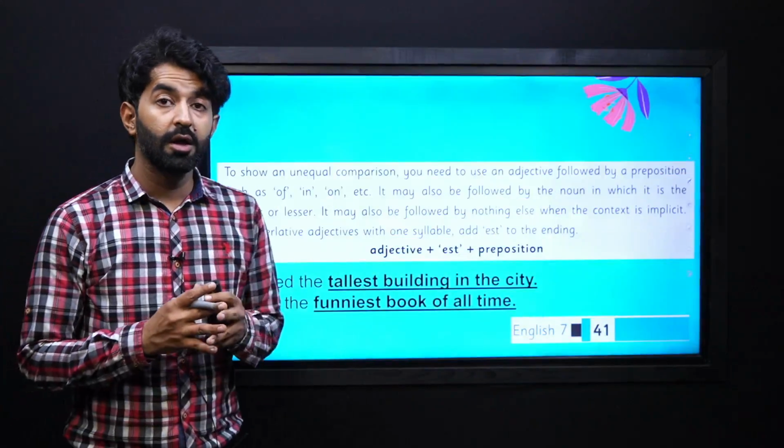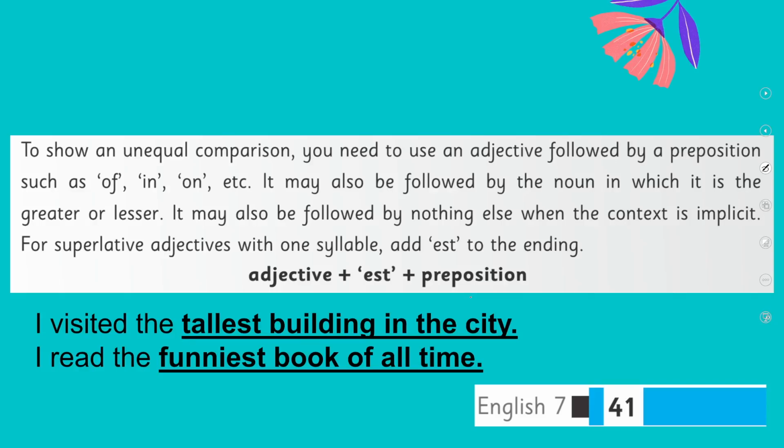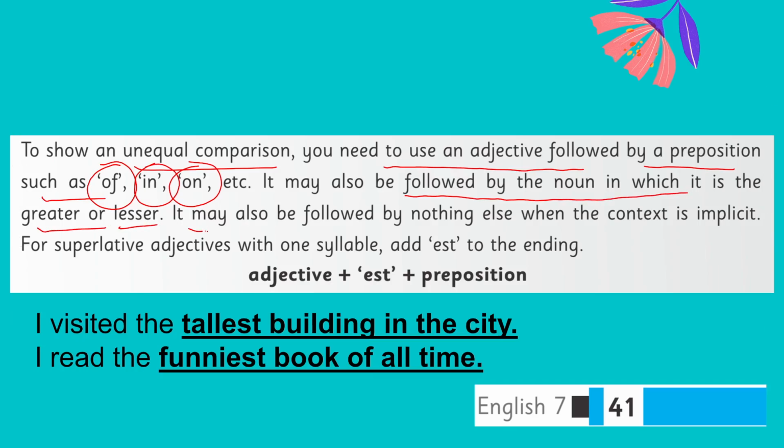Now, if you want to show an unequal comparison, you need to use an adjective followed by a preposition such as of or in, on, etc. It may also be followed by the noun in which it is greater or lesser. It may also be followed by nothing else when the context is implicit.